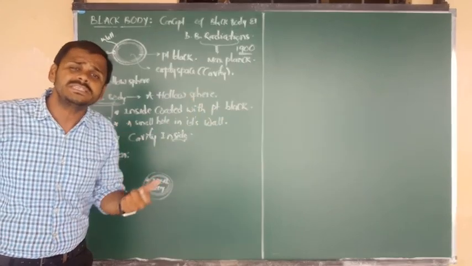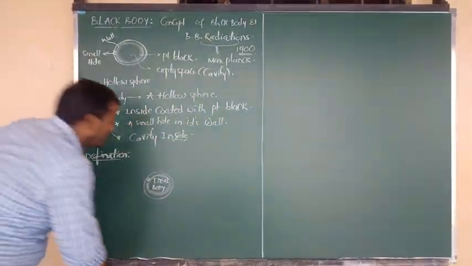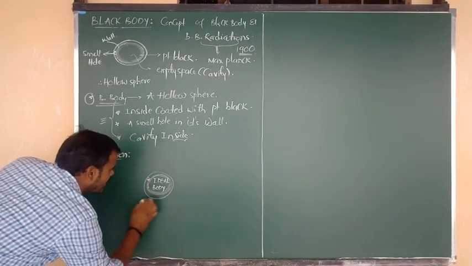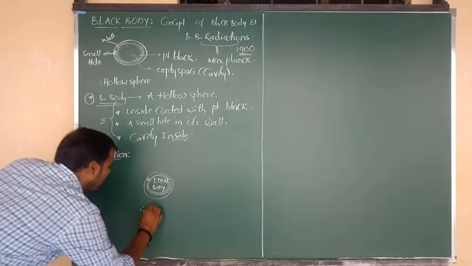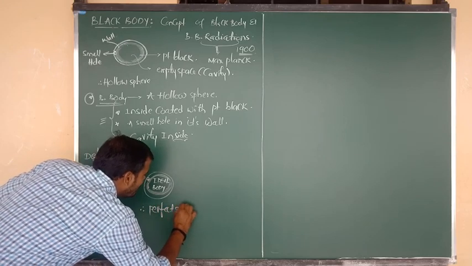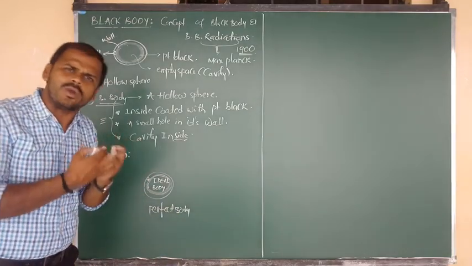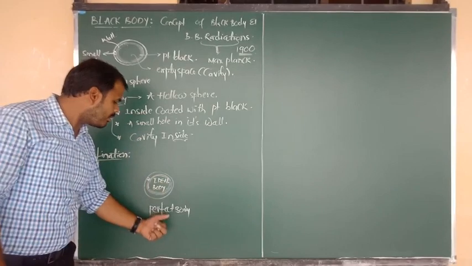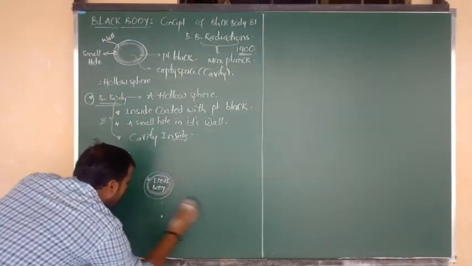So why are we using this word? Why are we saying perfect or ideal? A black body is considered an ideal body, or a perfect body. So the question is, why is a black body considered an ideal or perfect body? The reason I am going to tell you now. Focus here.